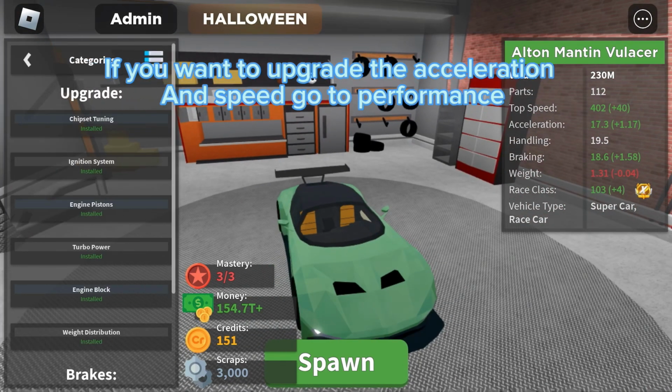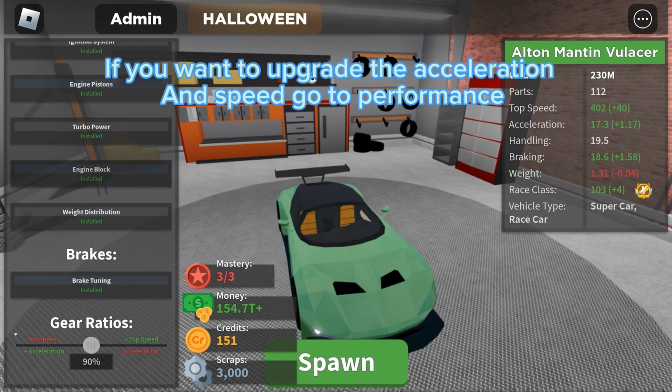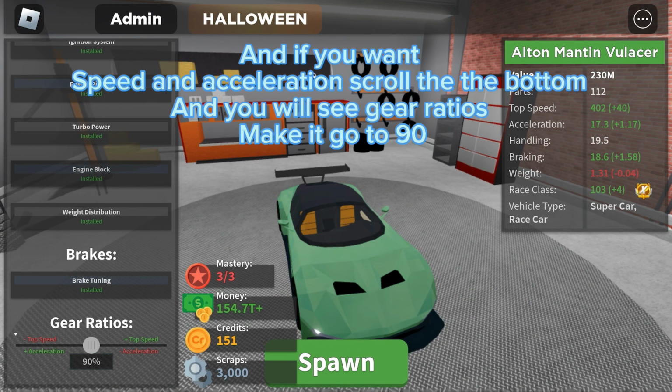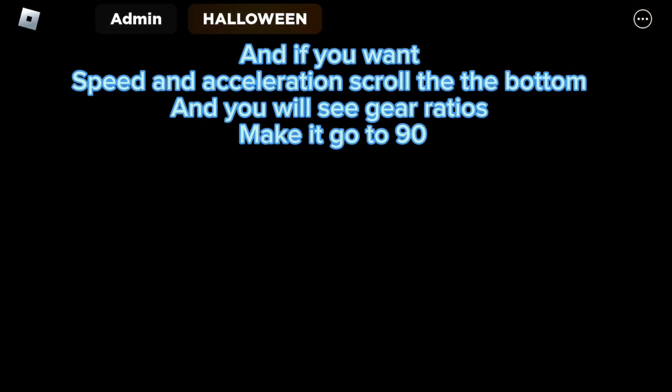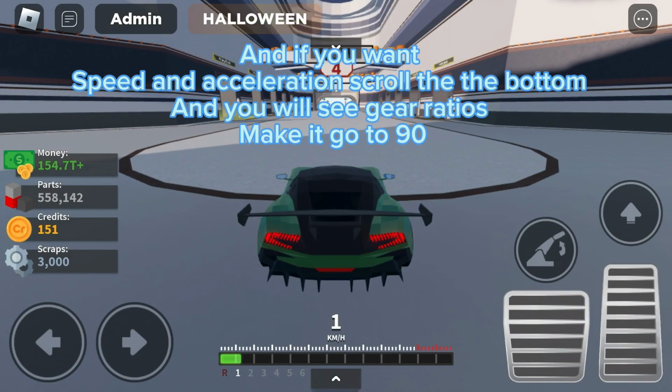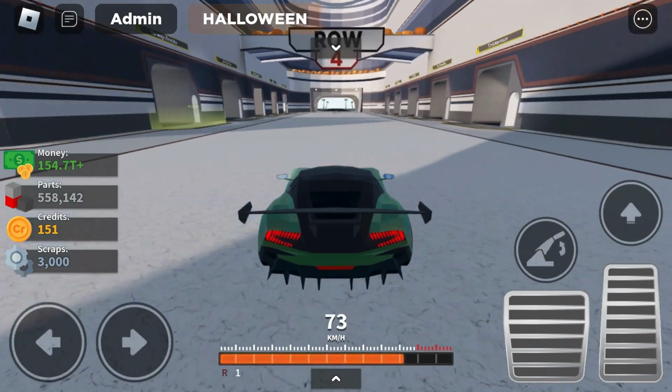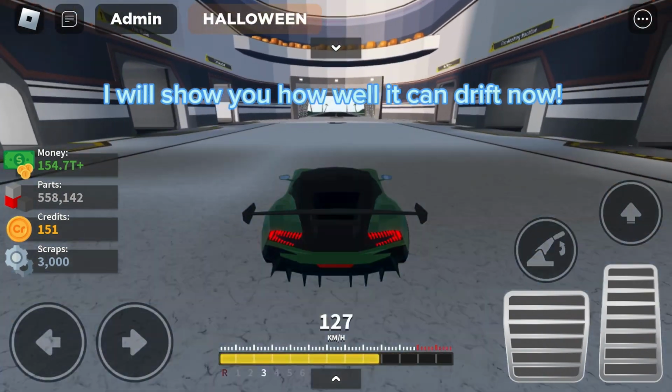If you want to upgrade the acceleration and speed, go to Performance. And if you want speed and acceleration, scroll to the bottom, and you will see gear ratios. Make it go to 90. I will show you how well it can drift now.